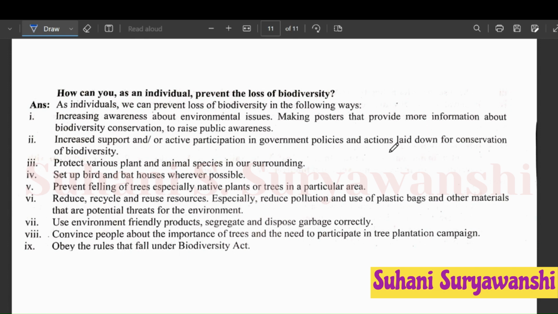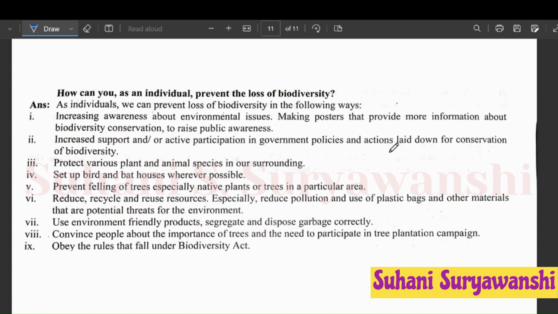Third point, protect various plant and animal species in our surrounding. Fourth point, set up bird and bat house wherever possible. Fifth point, prevent felling of trees, especially native plants or trees in a particular area. Sixth, reduce, recycle, and reuse resources, especially reduce pollution and use of plastic bags and other materials that are potential threats for the environment. Seventh, use environment friendly products, segregate, and dispose garbage correctly.